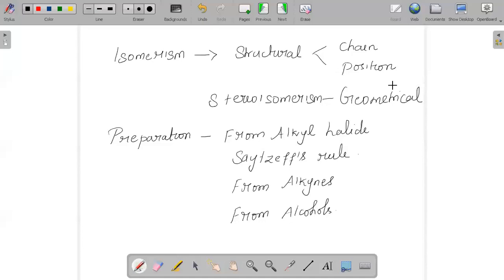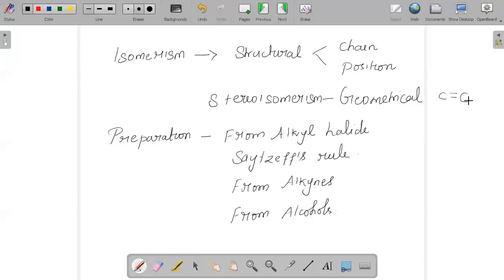And when we talk about stereoisomerism, it is basic that it will undergo geometrical isomerism, and geometrical isomerism is nothing but the spatial arrangement of atoms being different in it. That is basically caused due to the restricted rotation of the C double bond C, and we say the term stereoisomerism, or we can say it is undergoing geometrical isomerism. Hence we will have cis and trans.